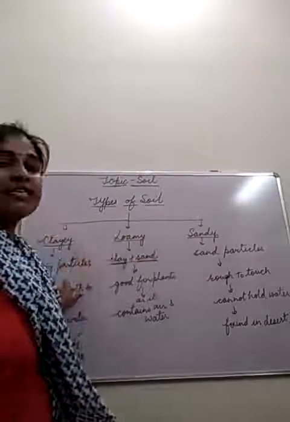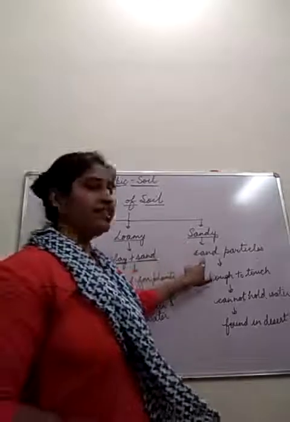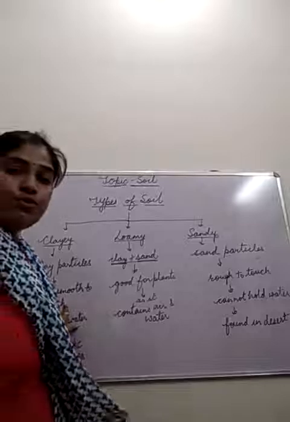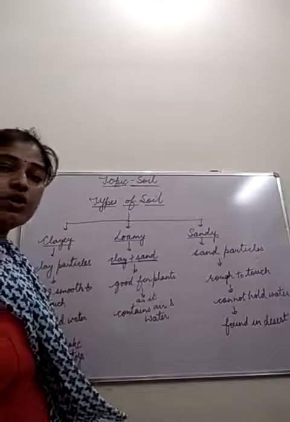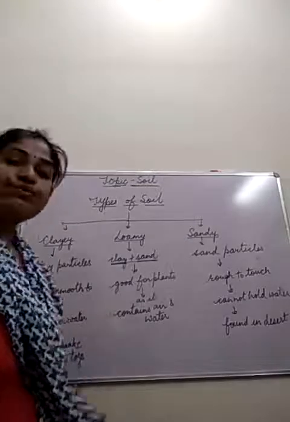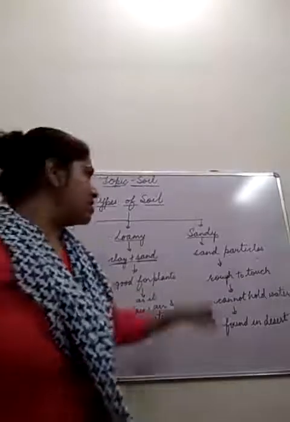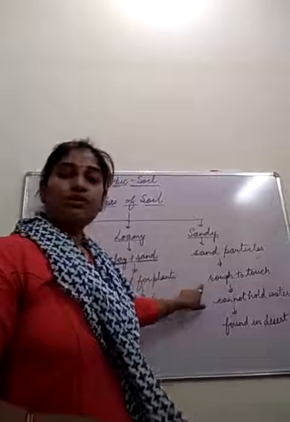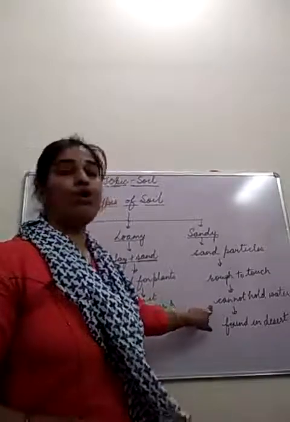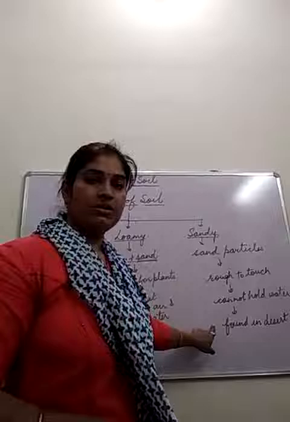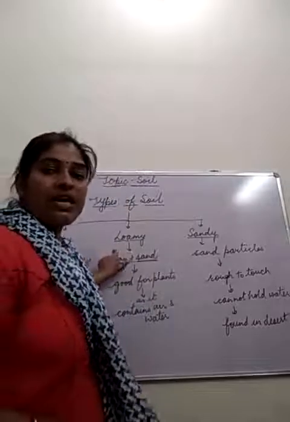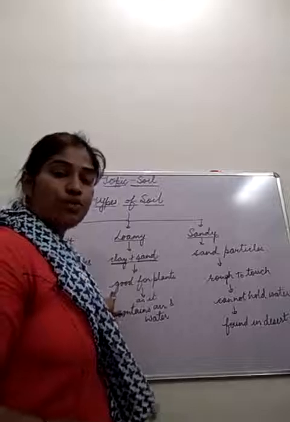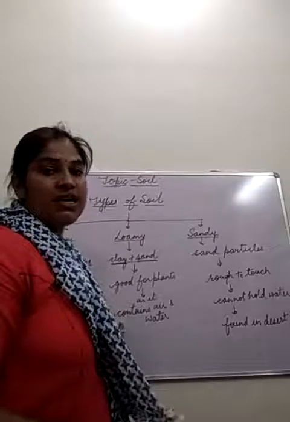Clay soil contains clay particles, sandy soil contains sand particles. Clay soil is soft and smooth to touch. It can hold a lot of water and it is used to make pots and toys. Sandy soil contains sand particles. It is rough to touch, it cannot hold water and it is found in desert. Loamy soil contains clay and sand particles both. It is very good soil to grow crops as it contains air and water.